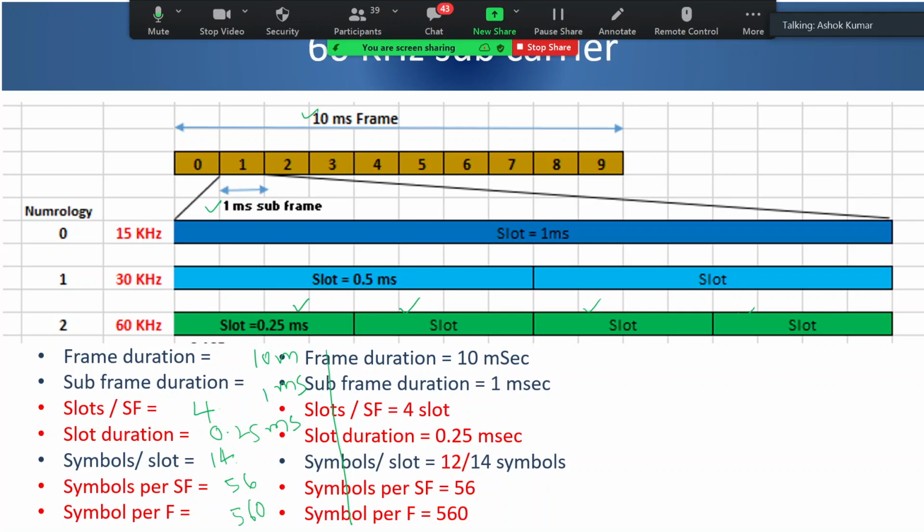But if I use it for FR2, generally I will be using it for a small cell, so the distance coverage or the cell size is less. So the time guard required is less compared to the other one. There I use a normal cyclic prefix, and here I use extended cyclic prefix. When I use extended cyclic prefix, I am consuming the time for cyclic prefix, so I am able to accommodate only 12 symbols. Is that okay?